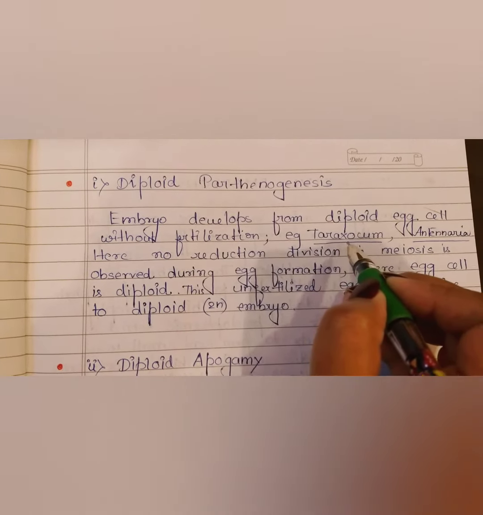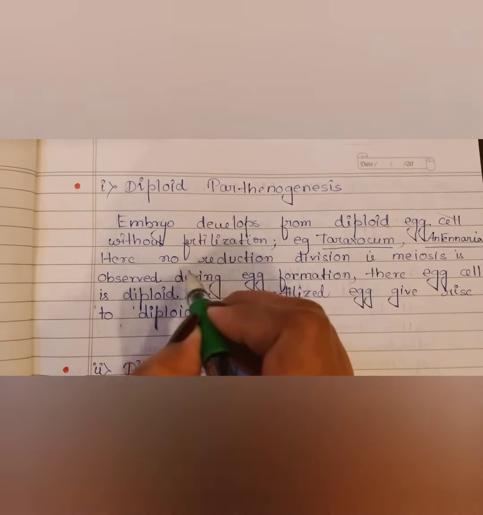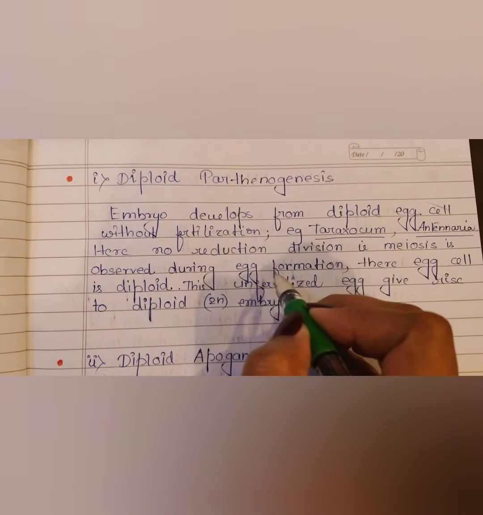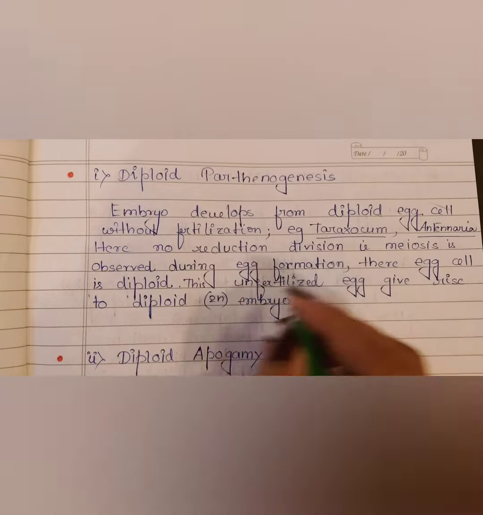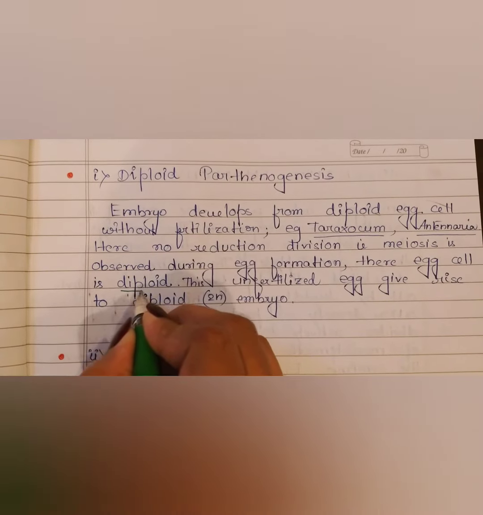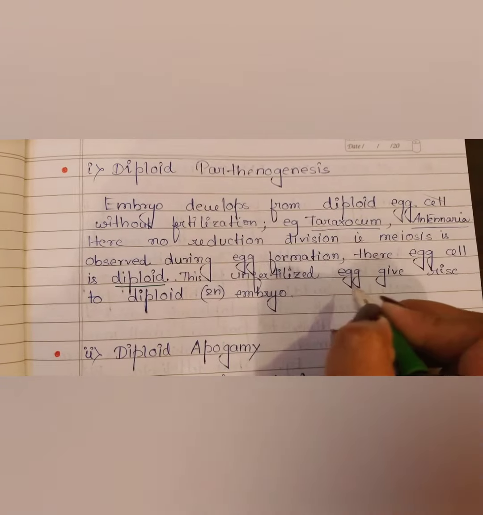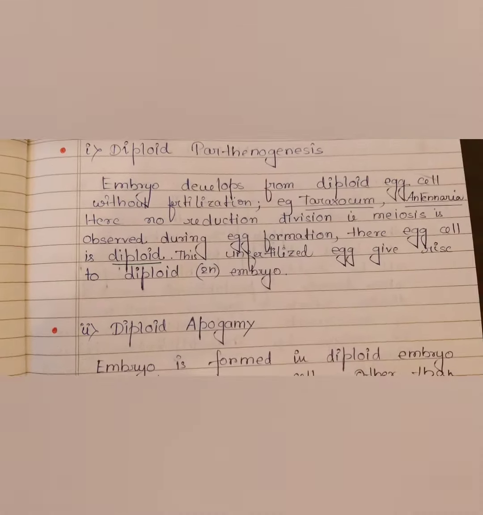It occurs in Taraxacum, Antennaria. Here, no reduction division, that is meiosis, is observed during egg formation. Their egg cell is diploid. Obviously, no reduction division is occurring, therefore it is diploid. This unfertilized egg gives rise to a diploid embryo. Very simple.